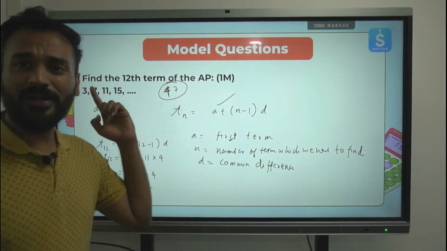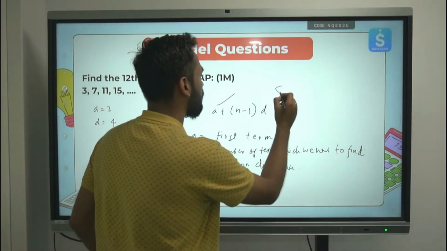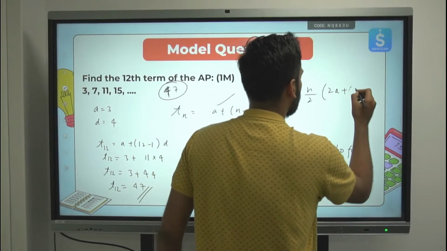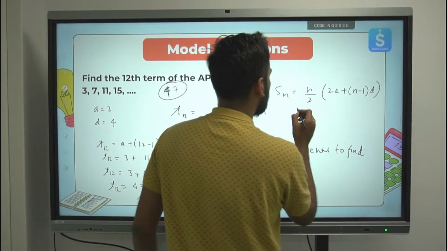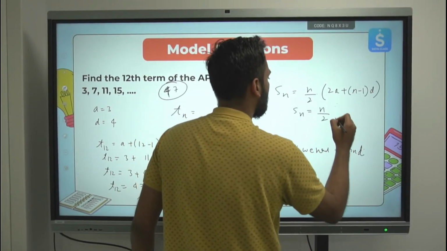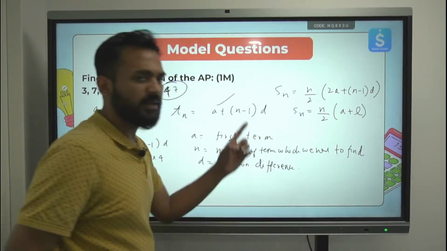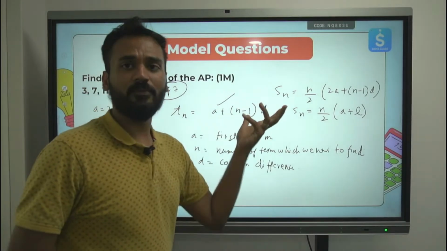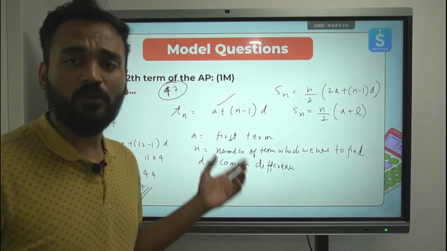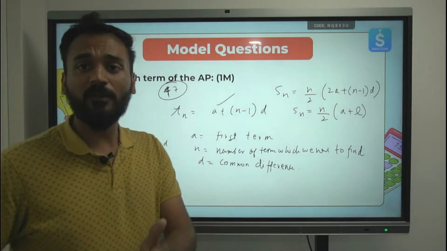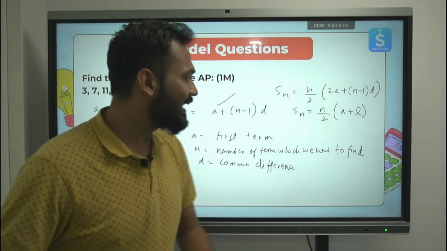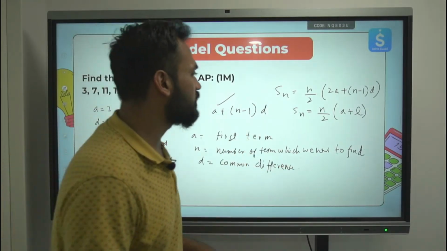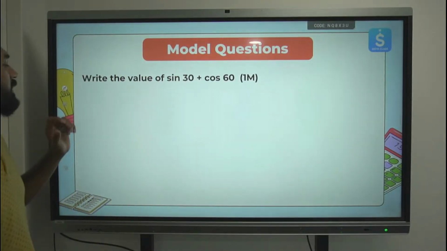The sum formula we already discussed once. Once again, I'll write the sum formula over here for you. The sum formula is n by 2 multiplied by (2a plus (n minus 1)d). This is one formula for the sum. One more formula for sum is n by 2 multiplied by the first term plus the last term. Clear? This is the only formula which you need to remember for AP. The other things will be very clear, and Rishabh sir would have already told you about them. When you need to guess certain terms, you can guess them as a minus d, a plus d, and so on. Let's move ahead. The next question is this.